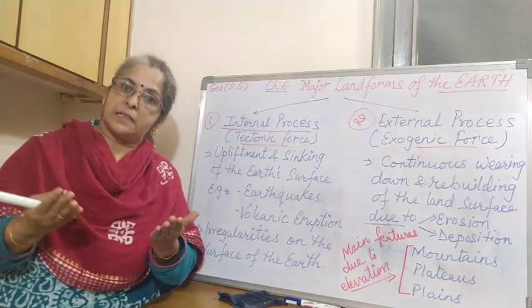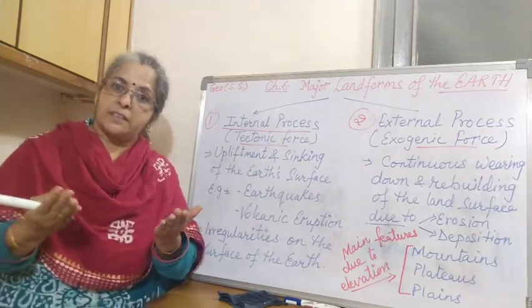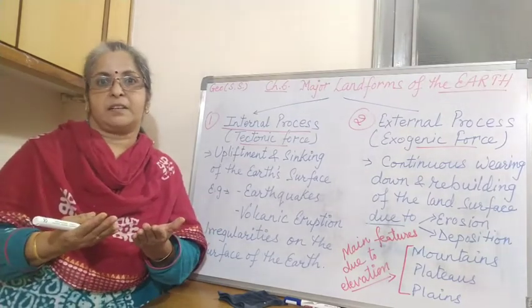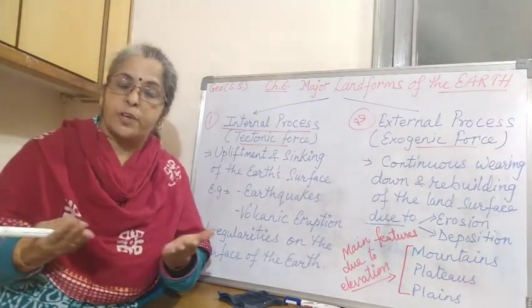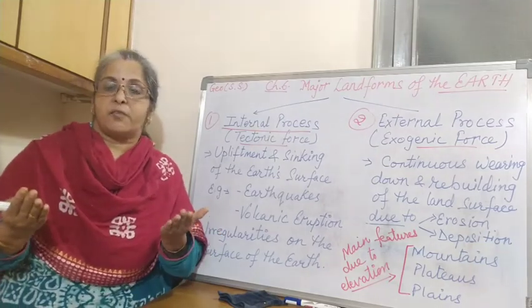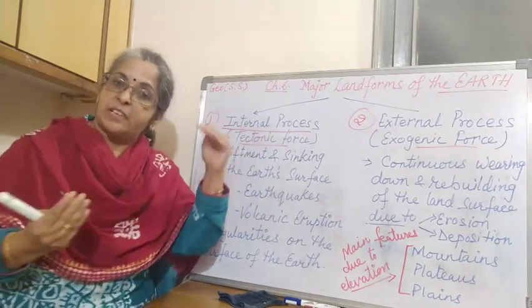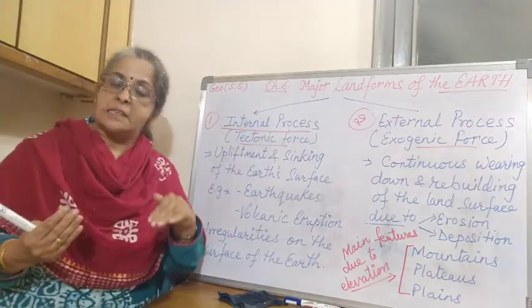Under the crust we have different layers, different plates inside the earth. When they start moving, when they change their places, we have some internal processes which happen inside the earth.